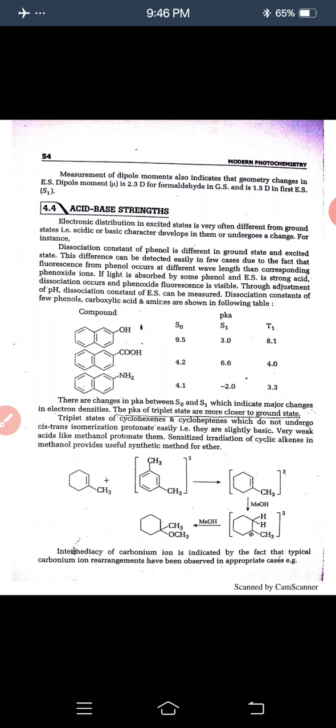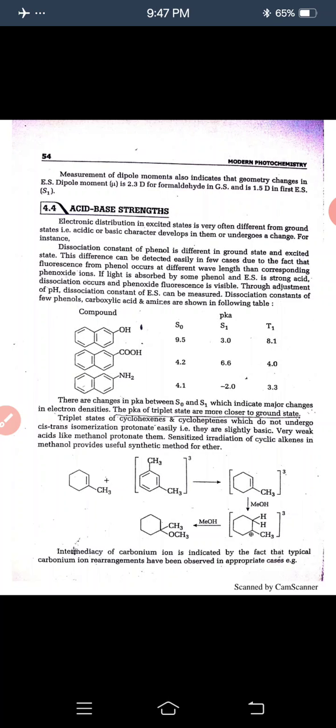S0 is 9.5, S1 is 3.0 and T1 is 8.1. And in aromatic carboxylic acid, S0 is 4.2, S1 is 6.6 and T1 is 4.0. And in aromatic amine, the S0 ground state is 4.1, S1 is minus 2.0 and T1 is 3.0. These are the values of pKa, the values for the acid.